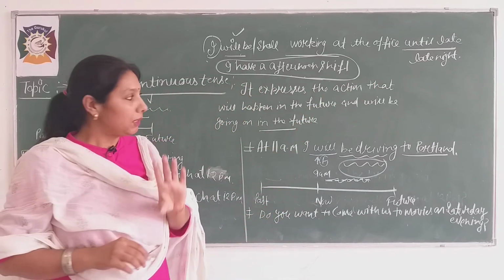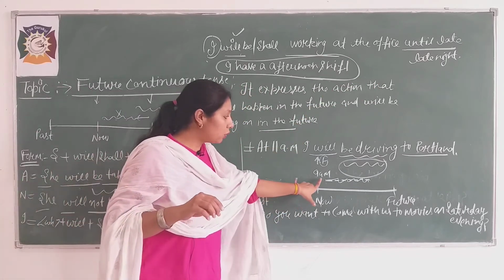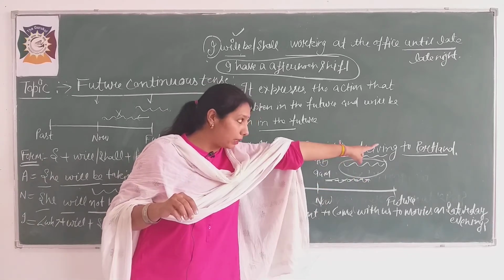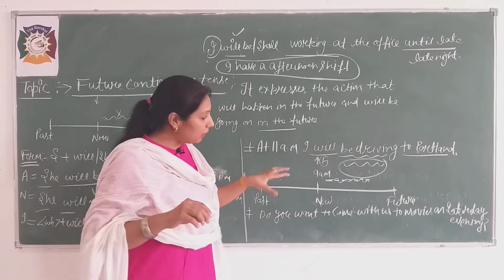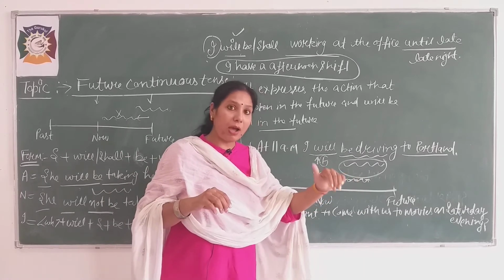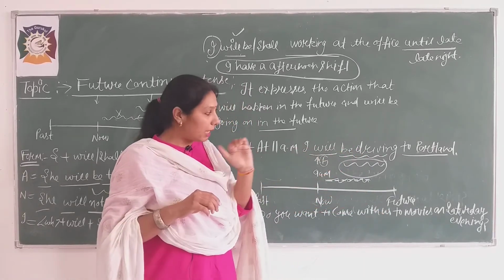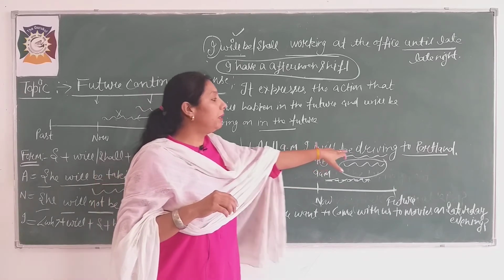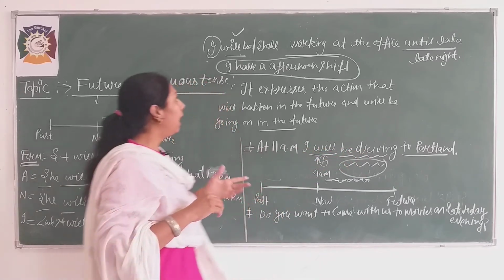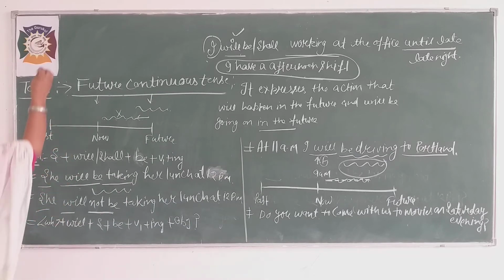Is it clear? This tense shows you haven't reached your point. This is showing you are on the way. You haven't reached there at the point where you want to go. That's why you are saying I will be driving. Okay beta, and more examples, a couple of sentences we can take here.